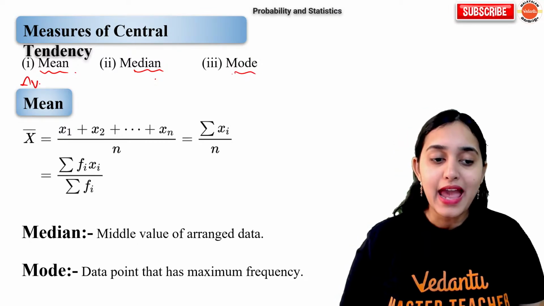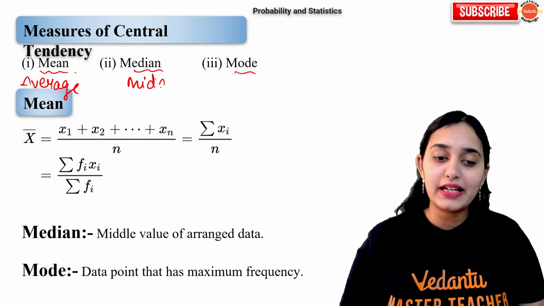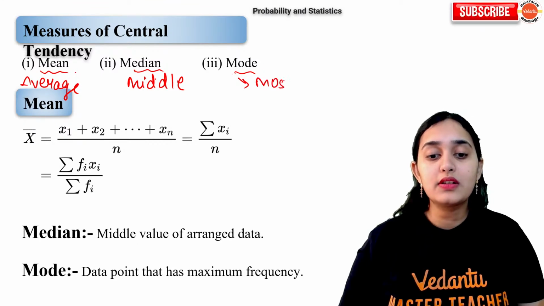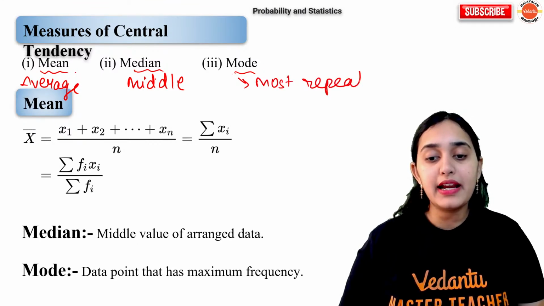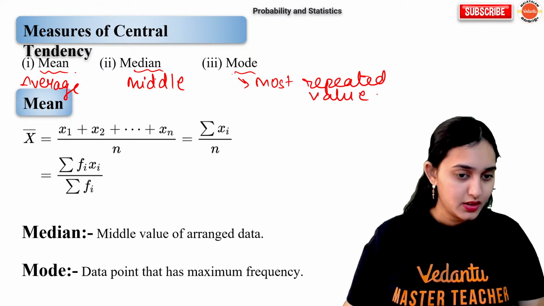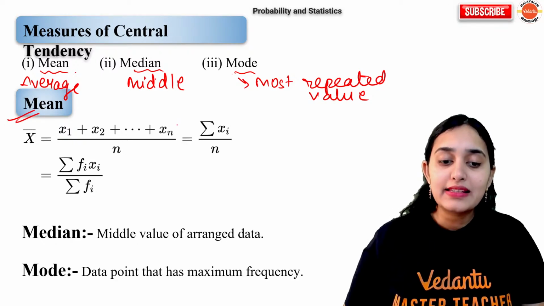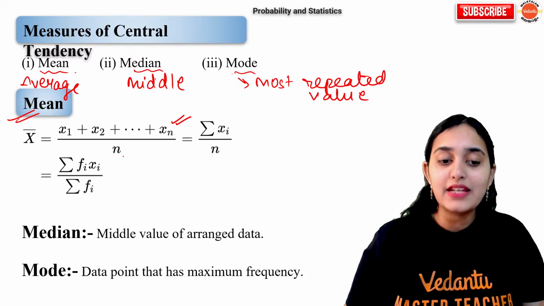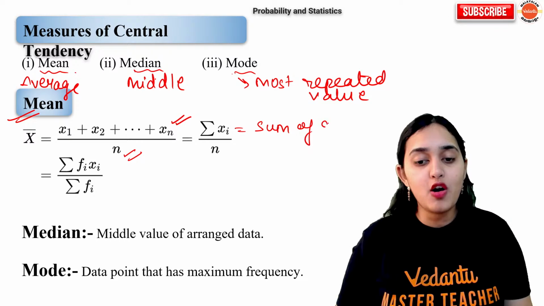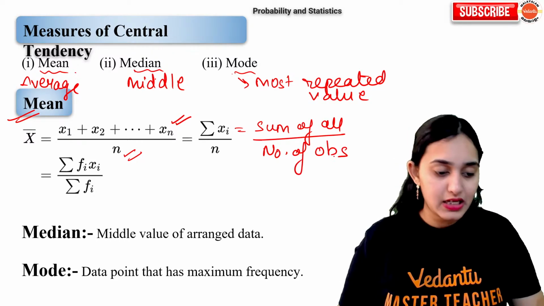Mean is the average value. Median is the middle value. Mode is the most repeated value. All of you know that? Okay. How do you calculate mean? Mean is sum of all observations divided by number of observations. Sum of all divided by number of observations.